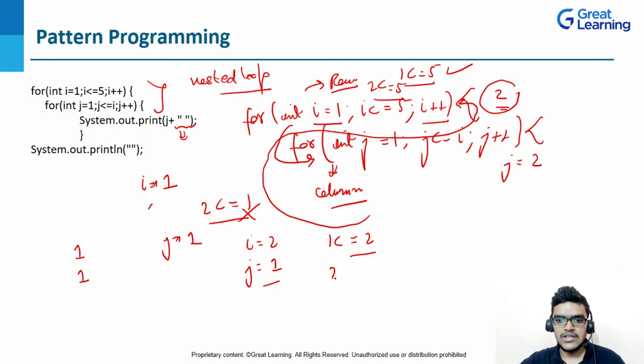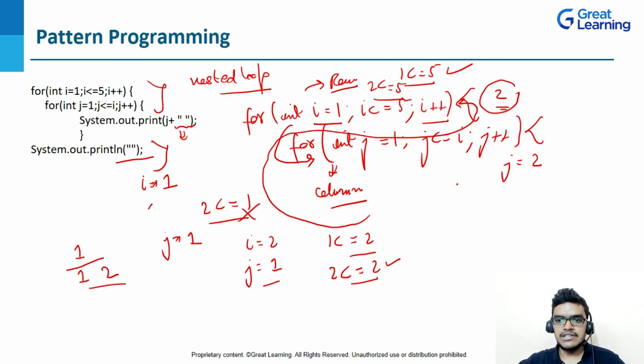So if you see, is 2 less than or equal to 2, is this condition satisfied? Yes. So once again it will print the j value, because I have written j here. So the j value is 2, right? Now you might have a question: why am I getting this 1 and 2 in the next line? Because I've used system.out.println, right? Here it will give me the number in the next line. So this will be inside this loop itself, and I will close the loop here.